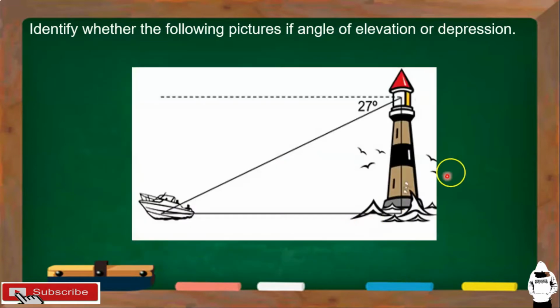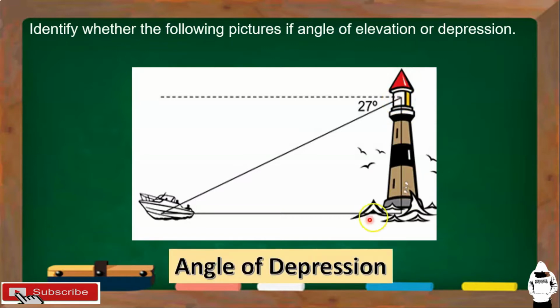Next, this one. Okay, so based from this picture, this is an example of angle of depression. So ito yung angle dyan. Okay, so yung observer natin, nasa taas, tapos tinitingnan niya sa baba. Okay? And then, this is our line of sight below the observer. And then, this is the horizontal line of sight. So, yung angle dyan ay dito.